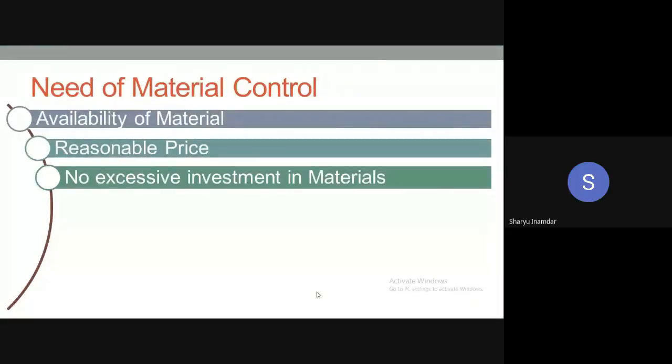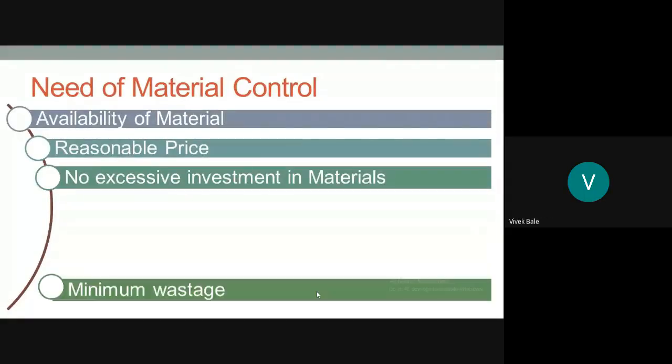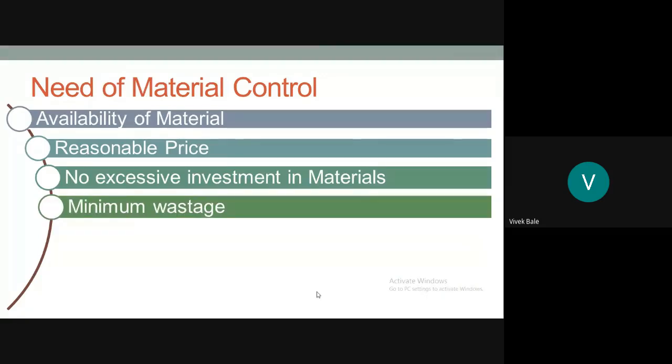Okay. Now the fourth one is minimum wastage. In the morning, one of the students said there should be minimum wastage, and for that purpose we require material control. It was absolutely right. There should be minimum possible wastage of material while it is being stored in the godowns by the store managers, or used in the factory by the workers. Wastage should be allowed up to a certain level known as the normal level of wastage, and it should not exceed that level.